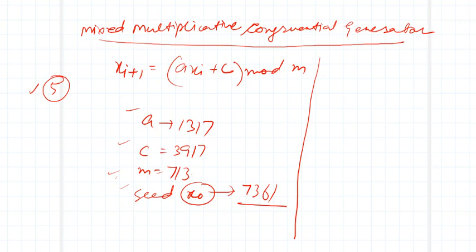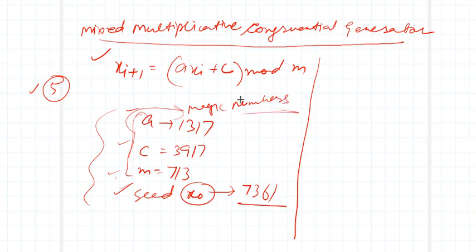So this is the mixed multiplicative congruential generator method, and this is its iteration formula which people use, and these are the initiators A, C and M. These are certain magic numbers and this is the seed. So try to do it.